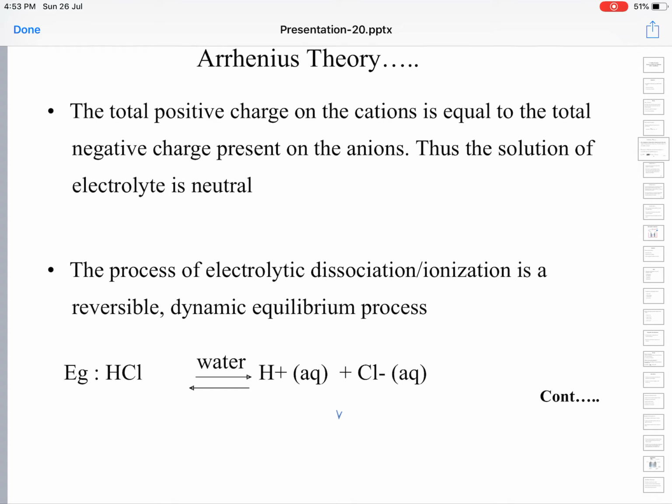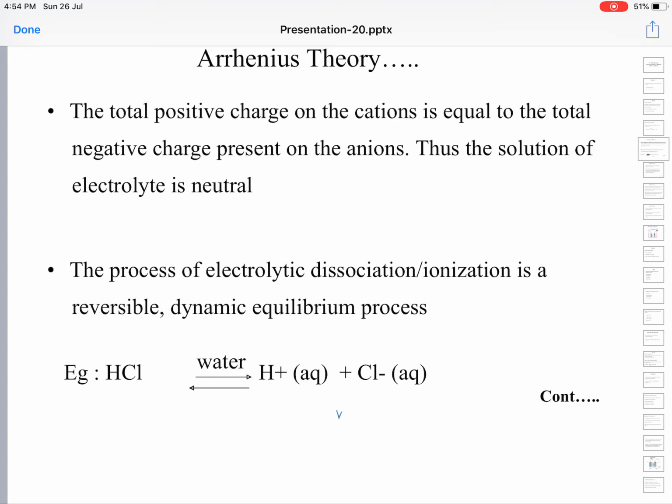It essentially remains neutral. The process of electrolytic dissociation or ionization is reversible, a dynamic equilibrium process. Reversible means the reaction takes place in both ways. The reactant dissociates into products and products again combine to form reactants.